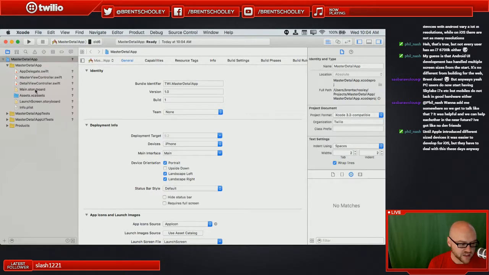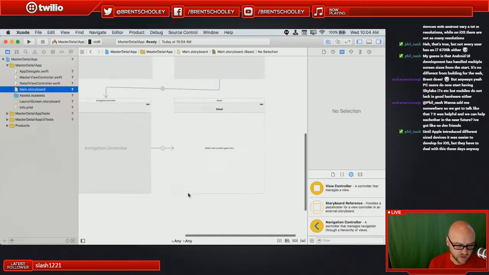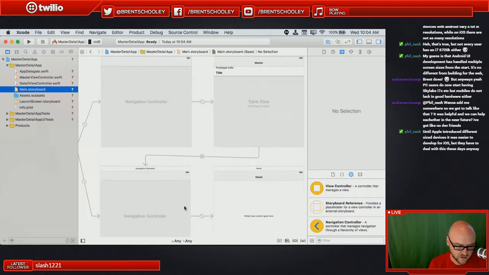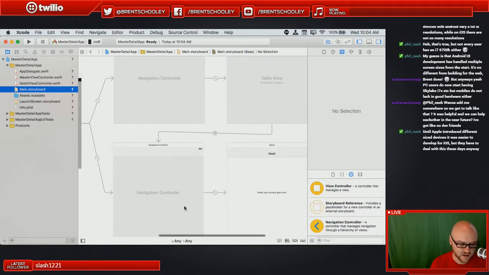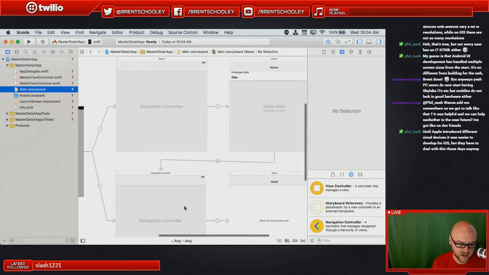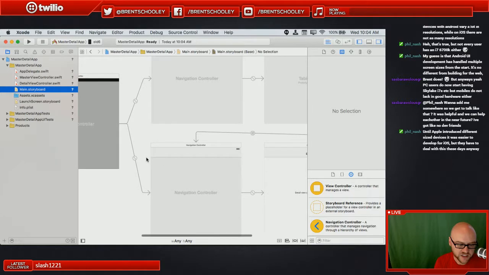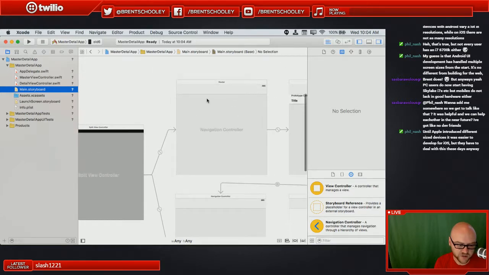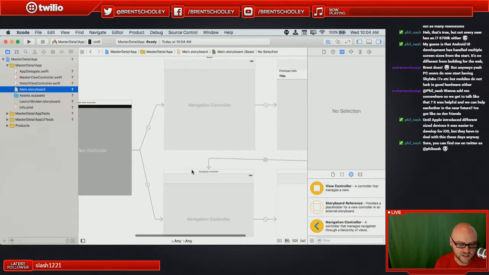And what the big deal here is going to be is that we no longer just have one view controller, but we've got a bunch. And what's going to happen here is we essentially have a navigation controller. And the reason there's two of these, you might get confused. The reason there's two of these is this can operate differently on the iPhone from the iPad.